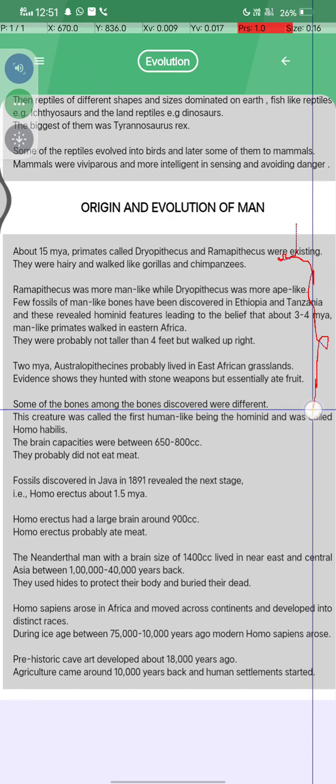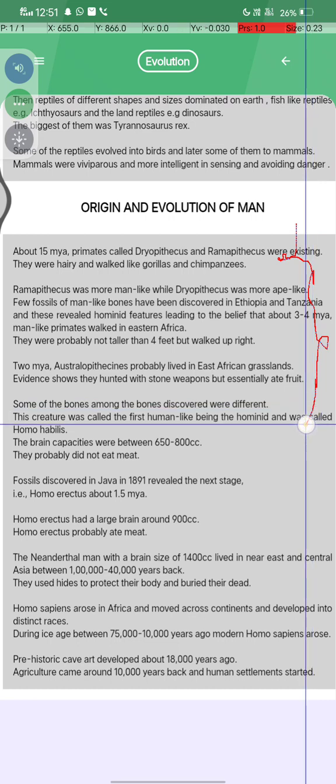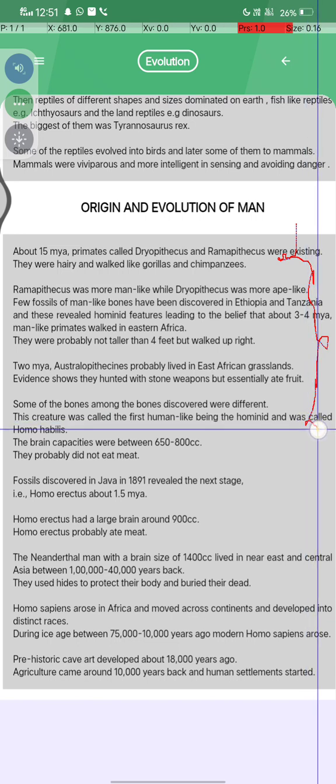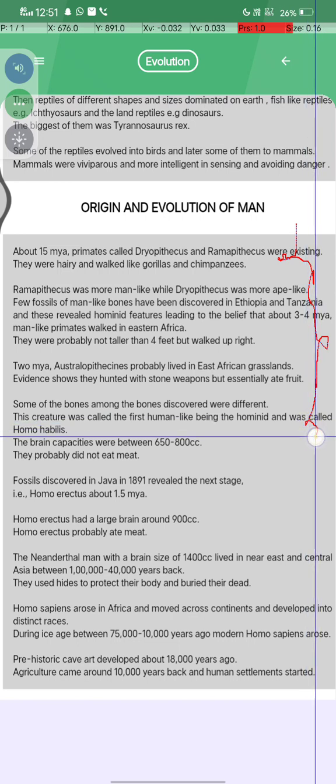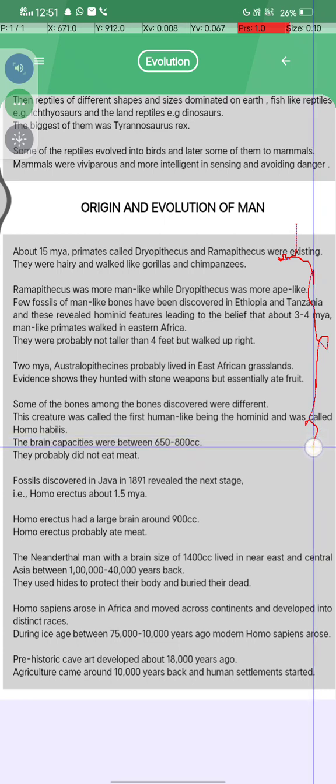Some of the bones among the bones discovered were different. This creature was called the first human-like being, the hominid Homo habilis. The brain capacities were between 650 से लेके 800 cc.